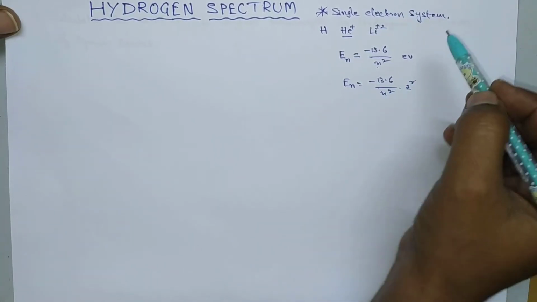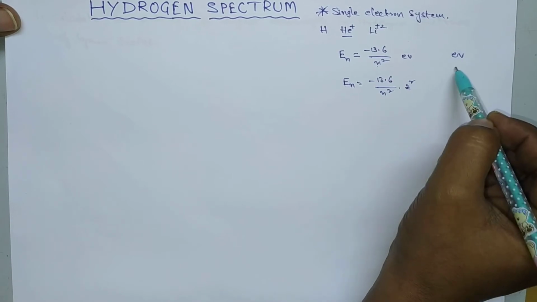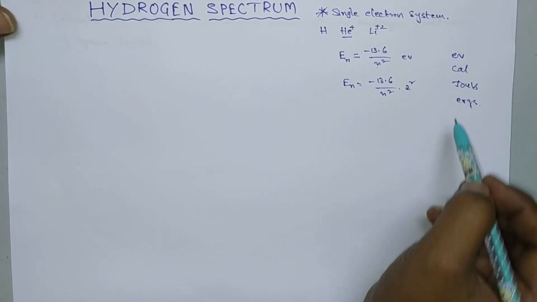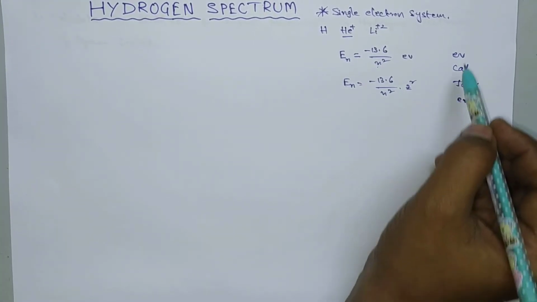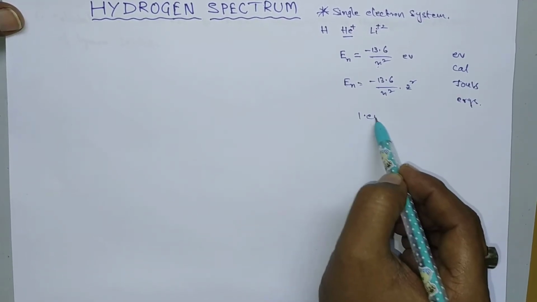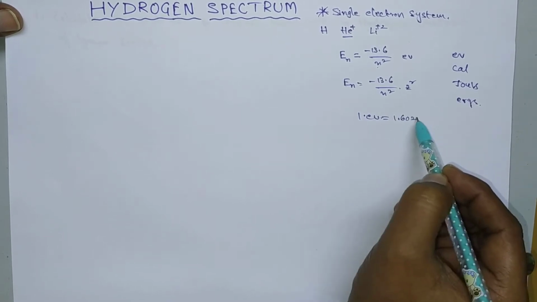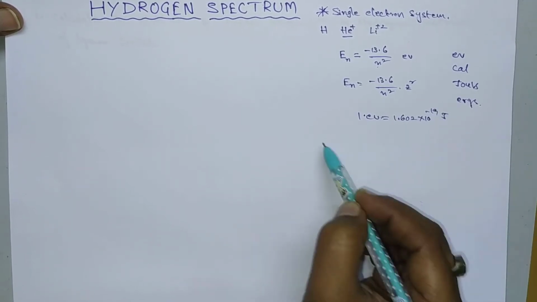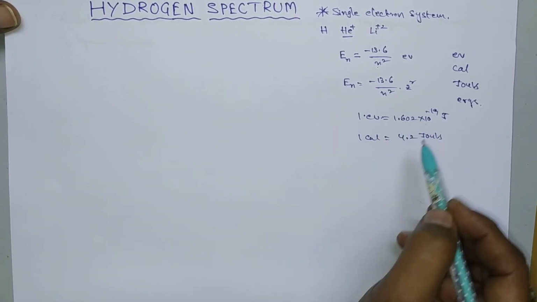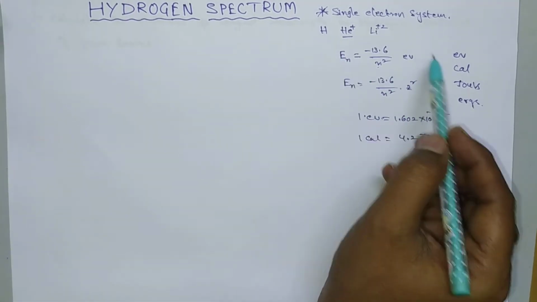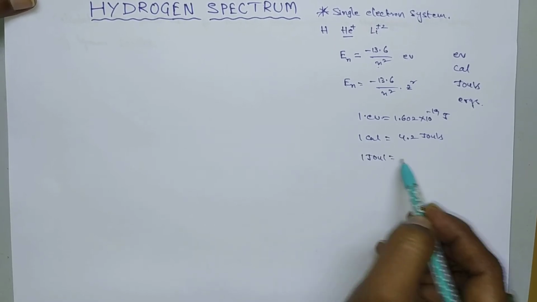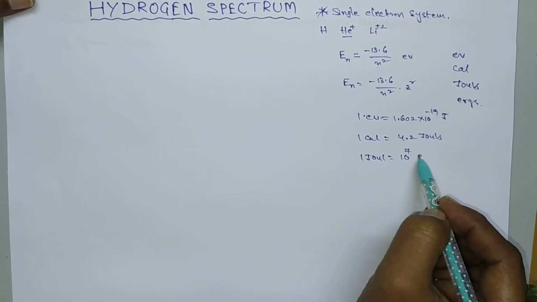The energy can be expressed in different units like electron volts, calories, joules or ergs. 1 electron volt is equal to 1.602 into 10 to the power of minus 19 joules, 1 calorie is equal to 4.2 joules, and 1 joule is equal to 10 power 7 ergs.